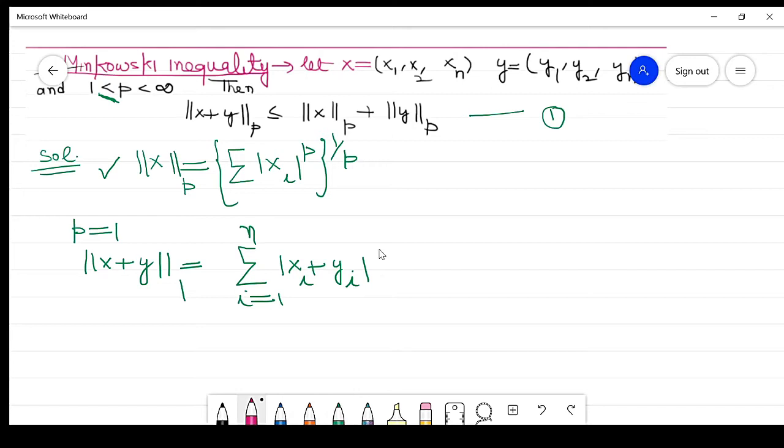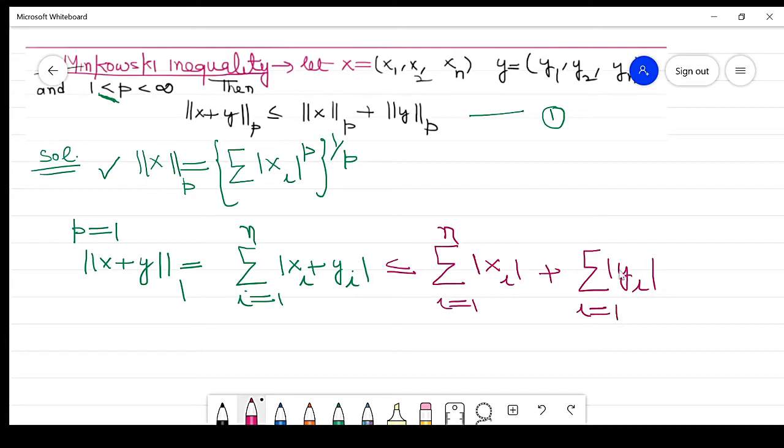So by using the triangle inequality in real or complex numbers, this value is less than or equal to the summation of |xi|, i running from 1 to n, plus the summation of |yi|, where i is running from 1 to n. So what is this? This is norm of x in base 1. What is this? It is norm of y in base 1. So it means this result is true for p equal to 1.